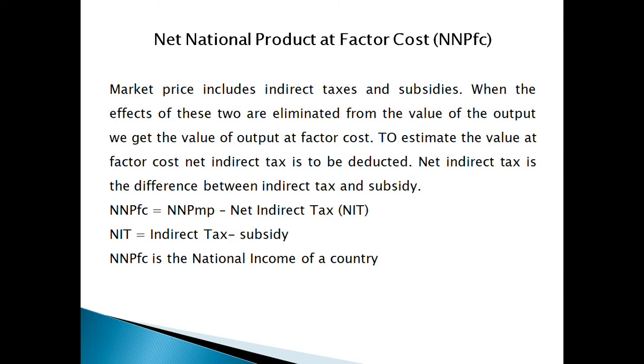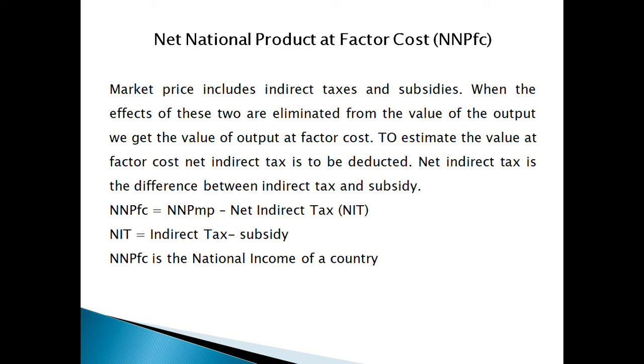The next term is net national product at factor cost or NNPFC. Market price includes indirect taxes and subsidy. The main difference between market price and factor cost is the cost needed to produce a product and market price is factor cost plus profit minus subsidy. Market price includes indirect taxes and subsidy. When the effects of these two are eliminated from the value of output, we get the value of output at factor cost. To estimate the value at factor cost, net indirect tax is to be deducted.